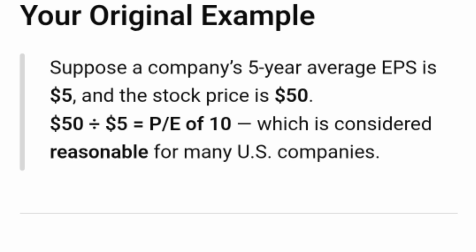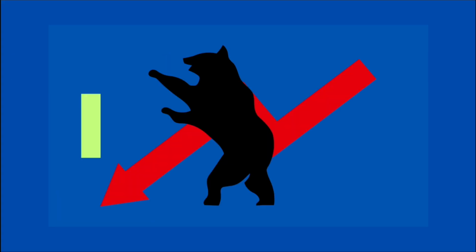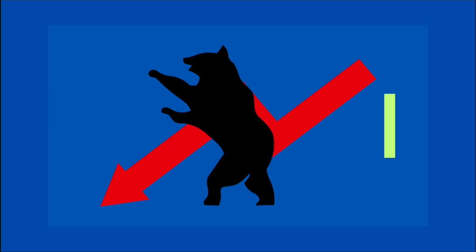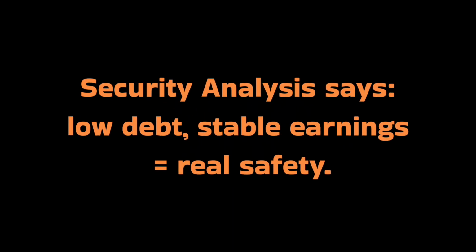Suppose a company's 5 years average EPS is $5 and the stock price is $50. That means a PE ratio of 10, which is considered reasonable for many US companies. But if debt is 4x equity, the risk is huge. Security analysis says low debt, stable earnings, real safety.